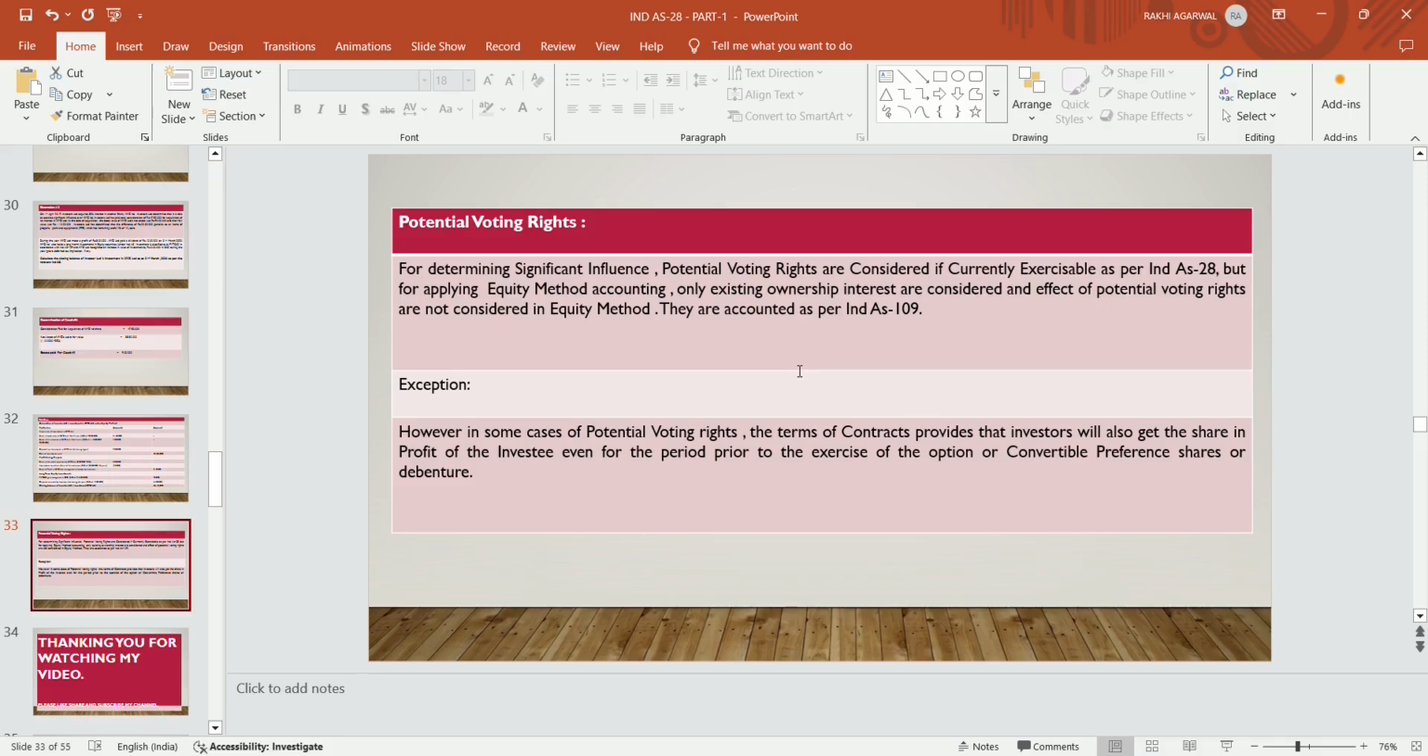But in the books of the investor company, we will account as per Ind AS 109. However, in some cases there is an exception: if the terms of the contract provide that the investor will also get a share in the profits of the investee company even for the period prior to the exercise of options or convertible preference shares or debentures, then they can apply the equity method. In the general case, they will not apply the equity method. Only to the extent of ownership interest are they considered. The effect of potential voting rights is not considered in the equity method. They are accounted for as per Ind AS 109.